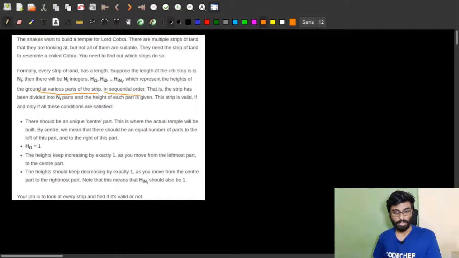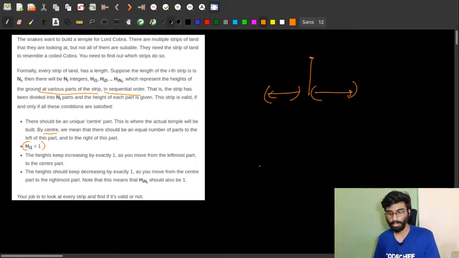So the strip is valid if and only if all these conditions are satisfied. The first condition is there should be a unique center part. This is where the actual temple will be built. By center, we mean that there should be an equal number of parts to the left of this part and to the right. Means there should be a center part, and the number of parts on its right and left should be equal, and the temple will be built over the center part. The h1 should be 1. The first part of the strip should be of height 1.